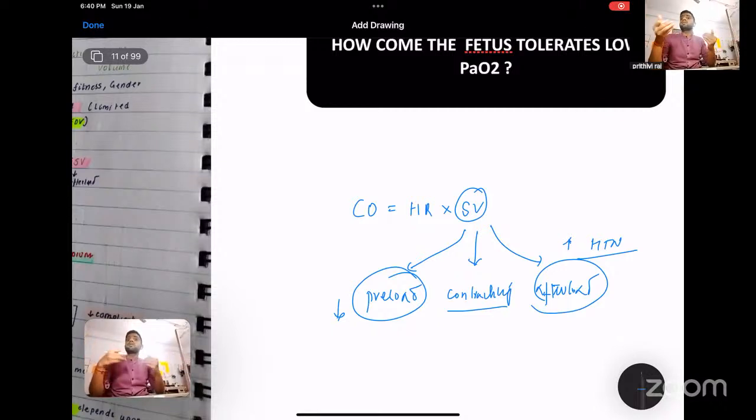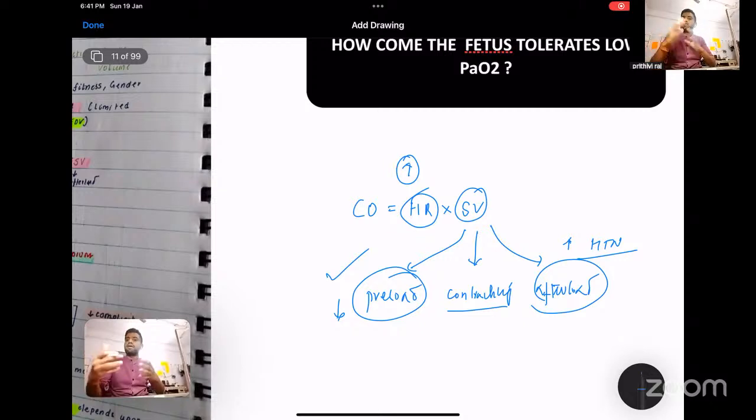So initially in adults, what happens? Your heart rate will compensate for that, right? The heart rate will compensate initially, and it will optimize the preload. It will start to shunt all the blood to the vital organs, to the heart. So preload gets optimized. It will increase the contractility, and also it will reduce the afterload.